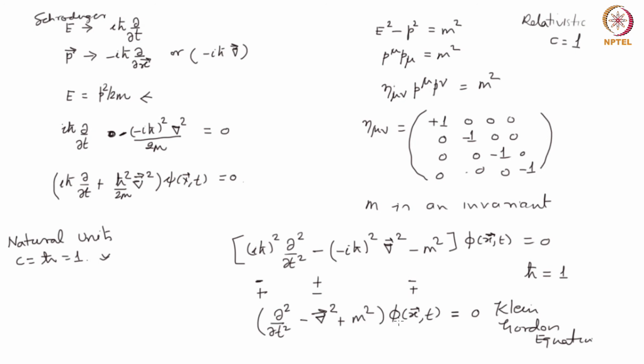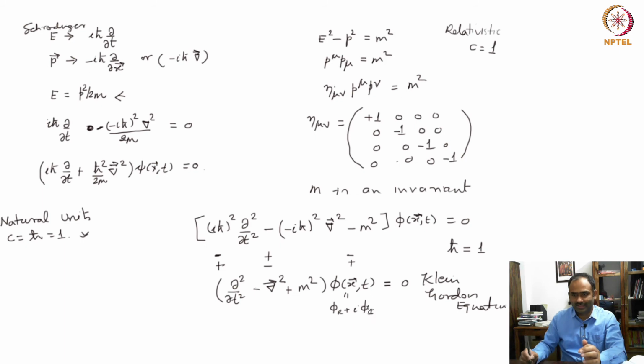Which means if I write phi as phi real plus i times phi imaginary, you will get two equations, one for phi r, one for phi i, and they will both be the same equations.